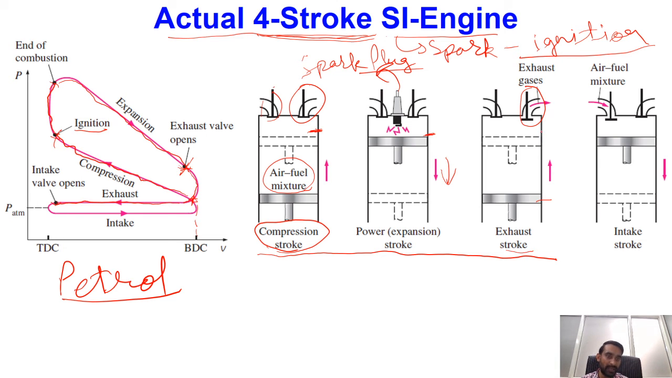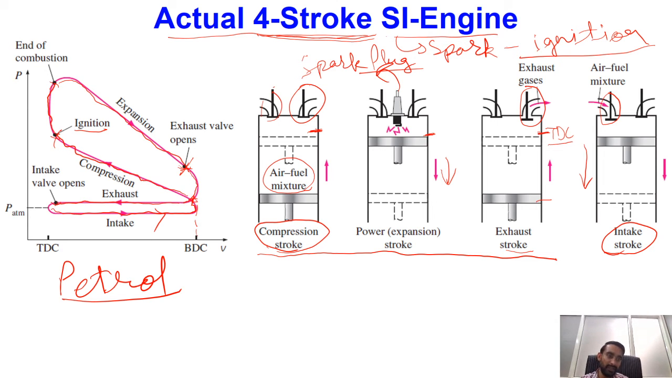After the exhaust stroke has ended, it means the piston has reached the top dead center. After that point, our intake valve will be opening and the piston will move in the downward direction. This stroke is known as the intake stroke of the piston, and because of the intake stroke, the air fuel mixture will be entering inside. Over here, if you try to see what is happening, the air fuel mixture is entering inside the cylinder.